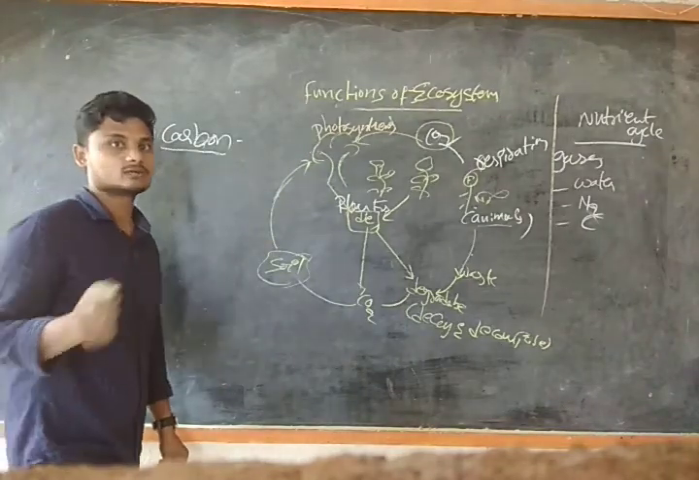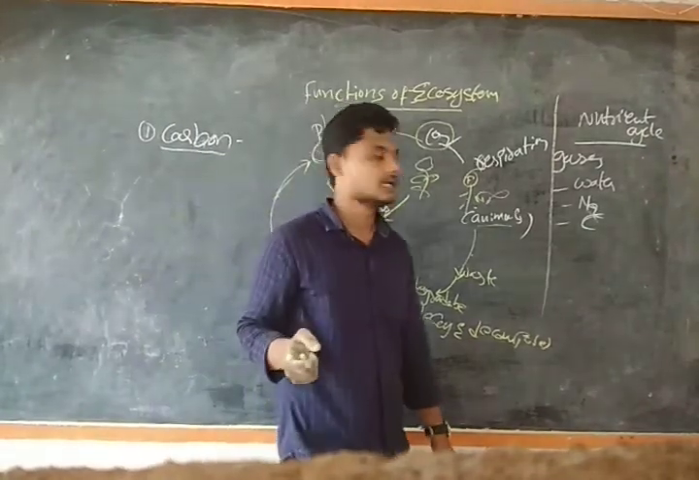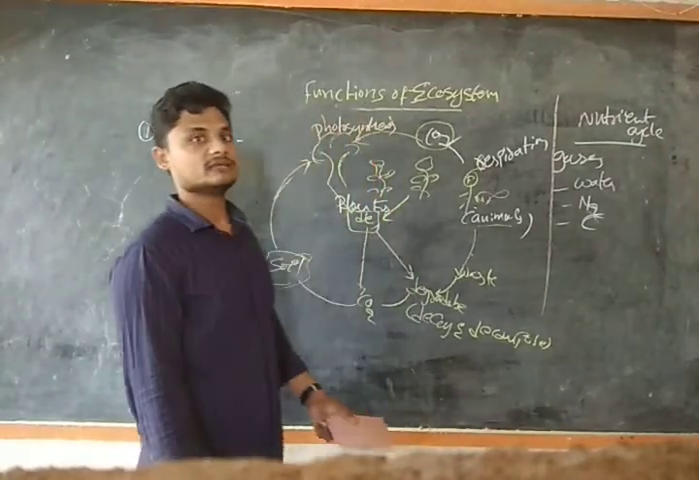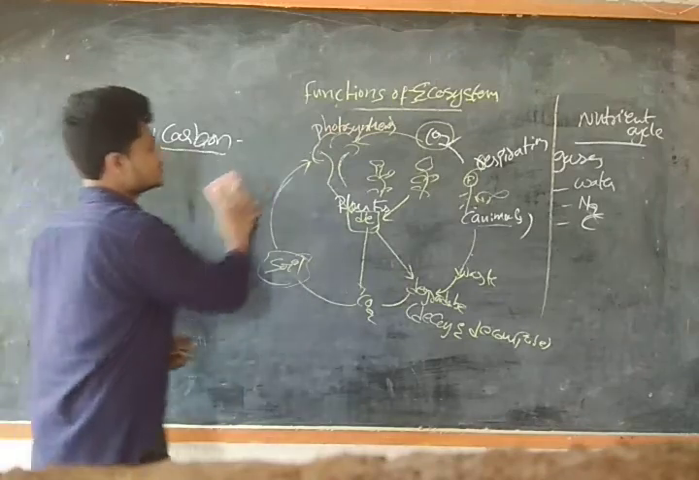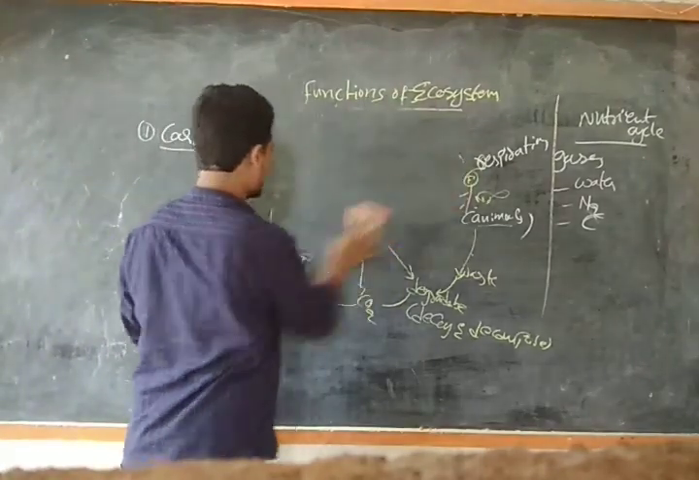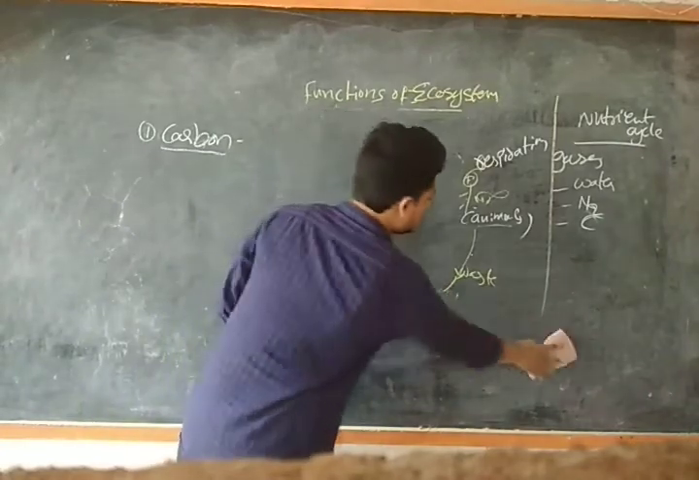So guys, I think today we are done with the water cycle and the carbon cycle. We are left with one cycle, that is the nutrient cycle. We will see what the nutrient cycle is. This carbon cycle plays an important role in the ecosystem, guys.